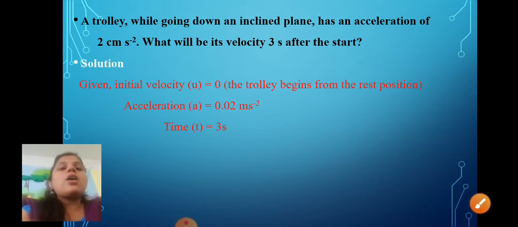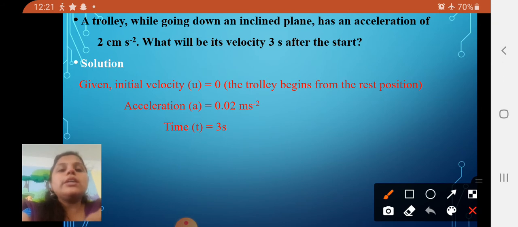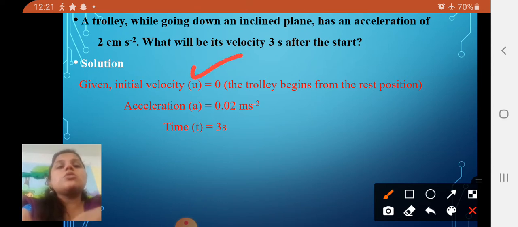Now, which is the given data we have here? Let's recall. As I told, here they have not mentioned the initial velocity, so the initial velocity is U equal to 0, because the trolley begins from the rest position.